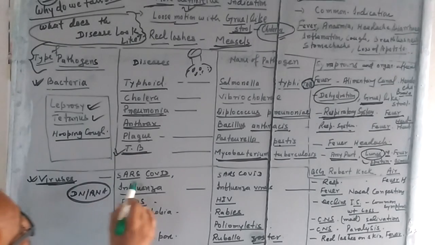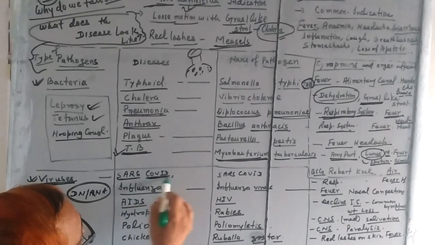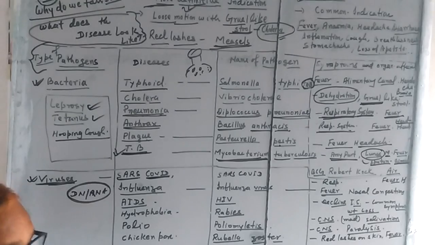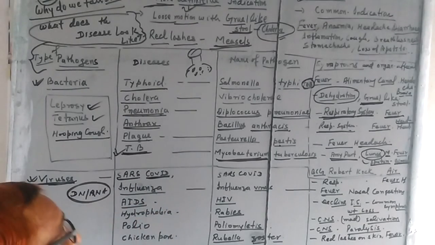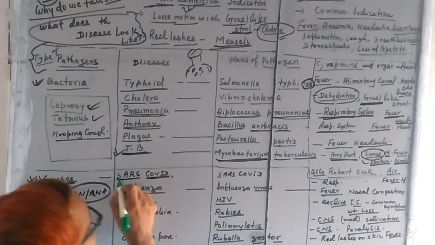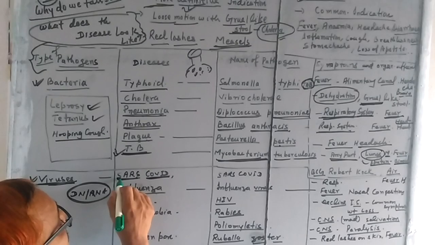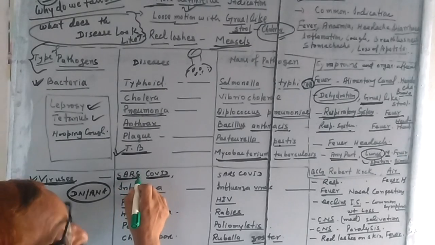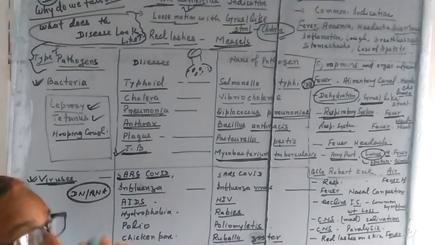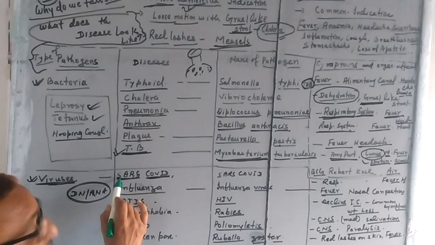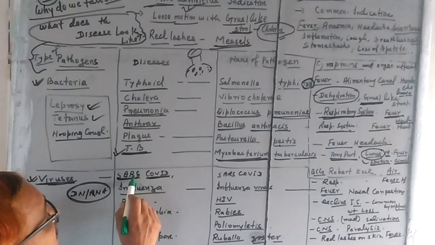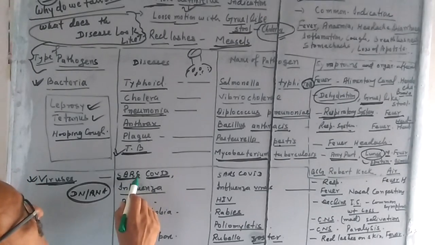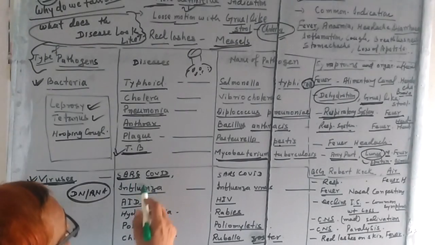Viruses: SARS-CoV. Before COVID-19, there was the SARS-CoV virus, again a coronavirus, earlier than this COVID. The full form of SARS is severe acute respiratory syndrome. Remember, severe acute means sudden, respiratory means problem in respiration, syndrome means complication of many diseases.